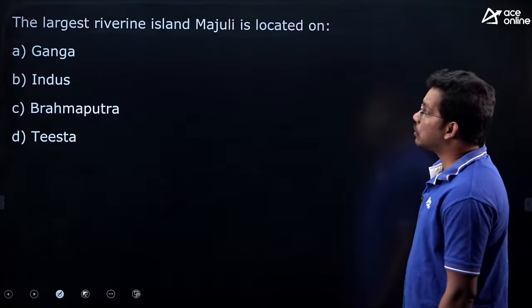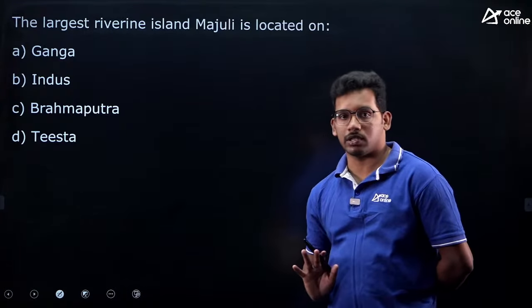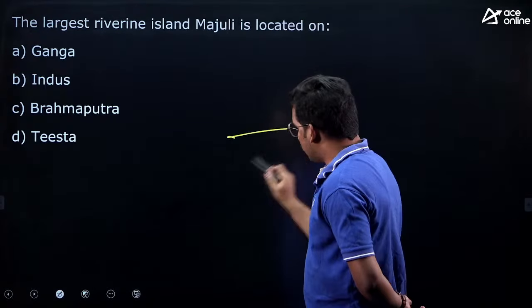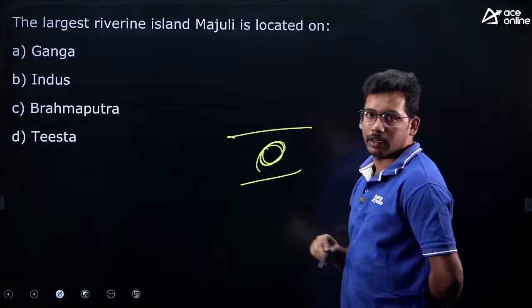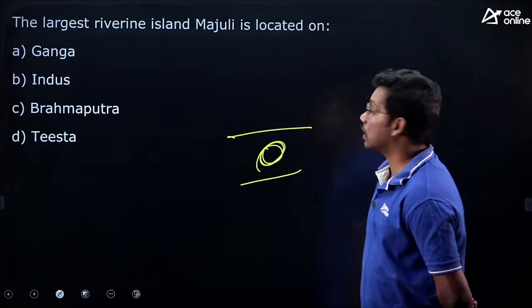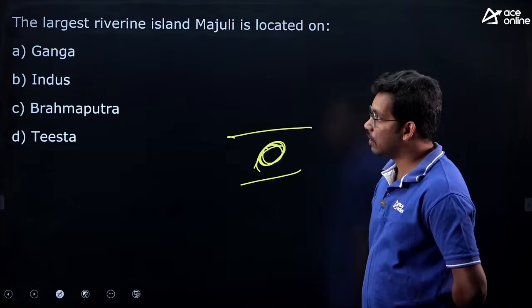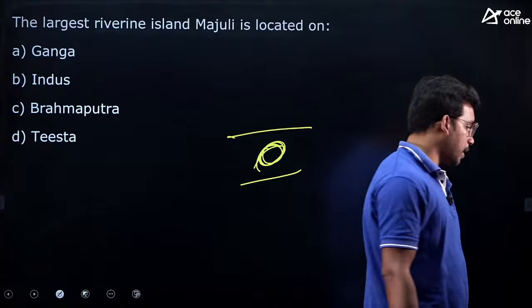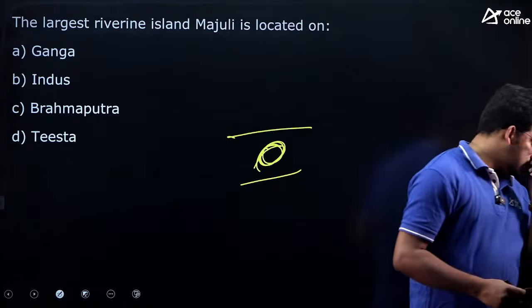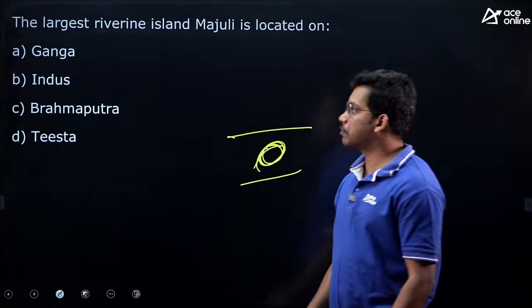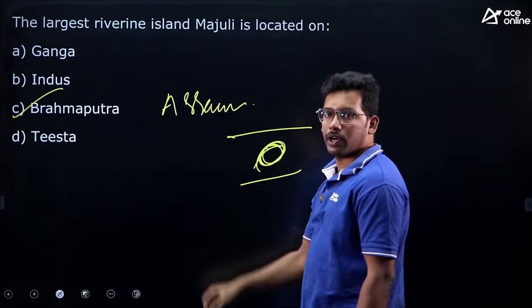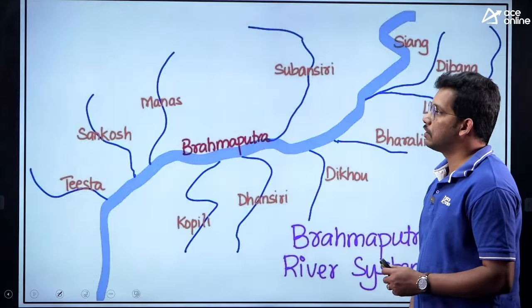Next, the largest riverine island. Generally islands are located in the oceans, surrounded by water on all sides. But we have the largest riverine island, on a river. So in the center of a river we have an island called Majuli. So which river forms this riverine island? This is the world's largest, not only in India but the world's largest riverine island. Ganga, Indus, Brahmaputra, Teesta. Yes, it is formed by the Brahmaputra river. It is located in Assam. So the answer is C.